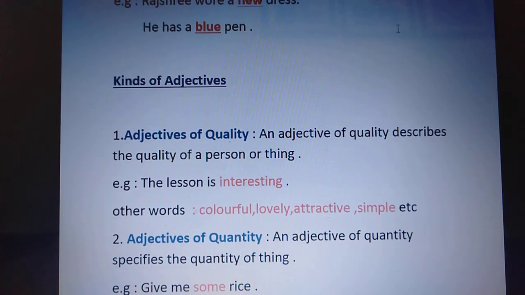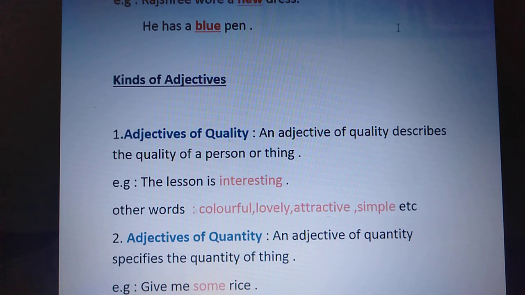See, the first kind of adjective is adjective of quality. An adjective of quality describes the quality of a person or a thing. Like any object you have or any person, you are going to describe it by the quality it has. As an example I have taken, the lesson is interesting. You are reading a lesson of your book, and what kind of lesson is it, interesting or very boring? So I have described the lesson as interesting. So interesting here becomes the quality of the lesson, so it becomes the adjective of quality.